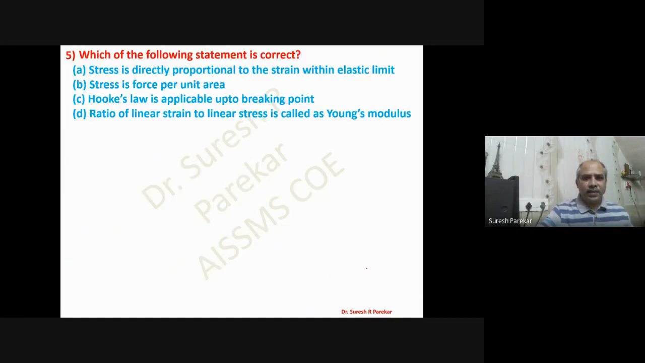Which of the following statements is correct? Stress is directly proportional to strain within elastic limit. This is correct. Stress is force per unit area? No, this is resistance per unit area. Hooke's law is applicable up to elastic limit only, and the ratio of linear stress to linear strain is Young's modulus. So these three are wrong, and the correct statement is the first statement.